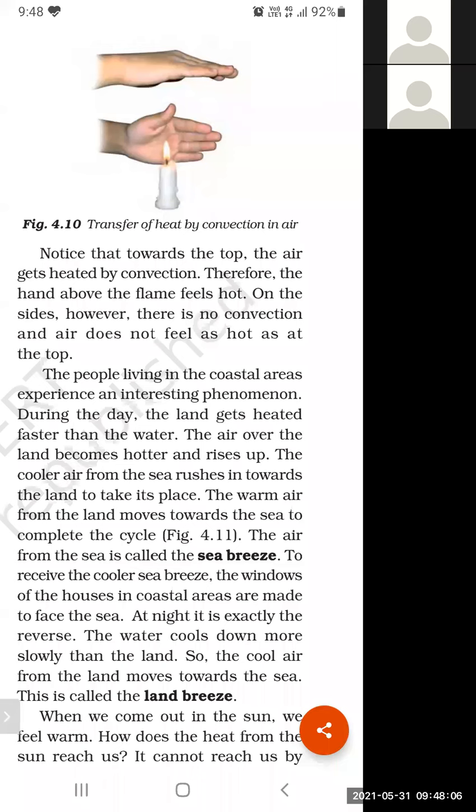But what about land? Land gets heated up very fast and it cools down very fast. This is the property of land. What is the property of water? Before doing sea breeze and land breeze, you have to remember and have basic knowledge about land and water. The property of land is it gets heated up faster and it cools down faster.